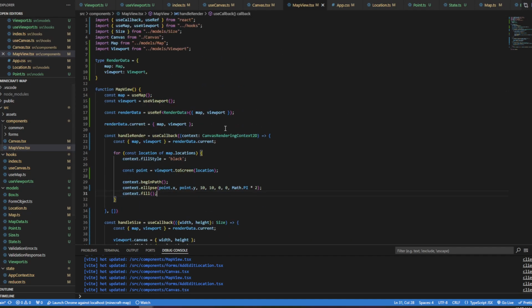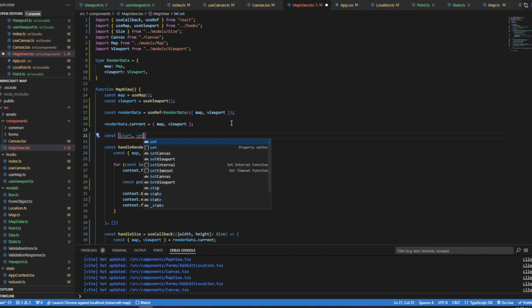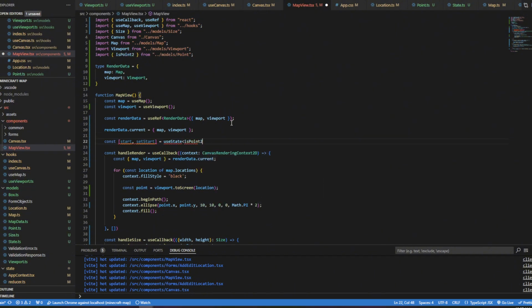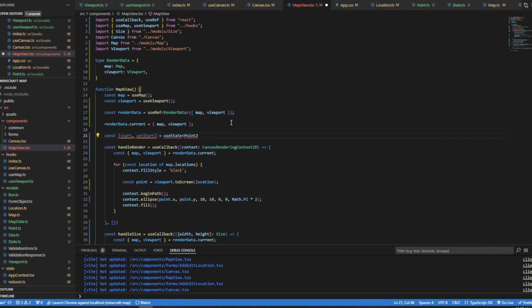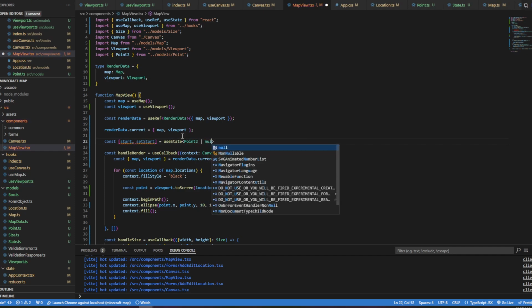Okay, so the first thing I want to add here, I want to add some state. I want to add a start, because when you're dragging, you need basically a starting point, and that's going to be a Point2. So we're going to say const start and setStart. This is the useState way of doing things, and we'll say useState of type Point2. Let me try to pull in useState first, and then Point2. There we go. And then we want this or null. We'll default that to null.